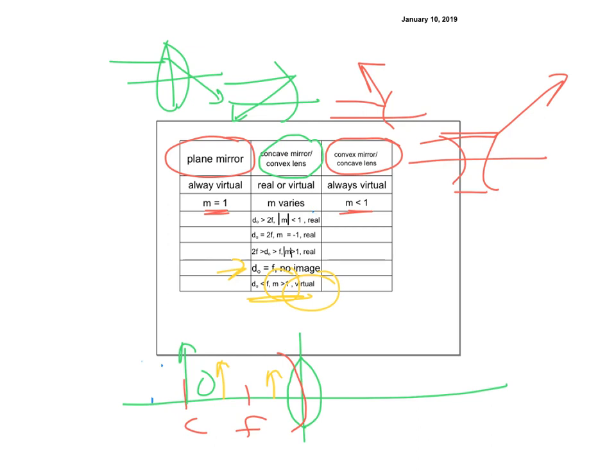So the idea is as you move this way, the image gets bigger, until you get to F. The DI moves away, gets further and further away as we go.